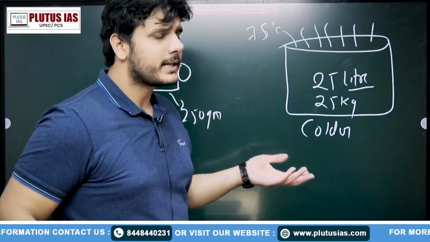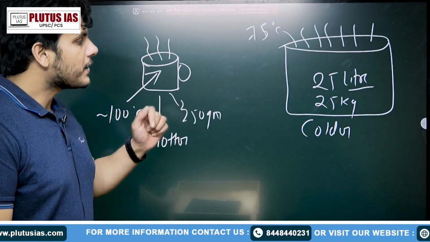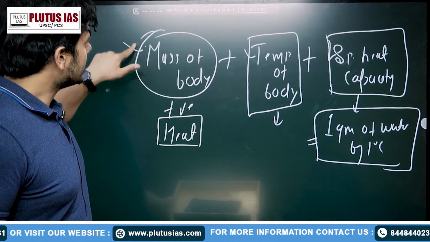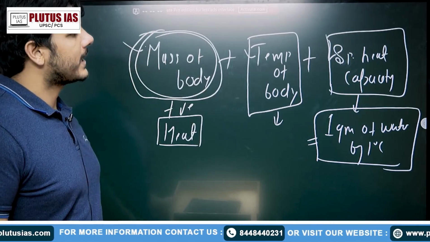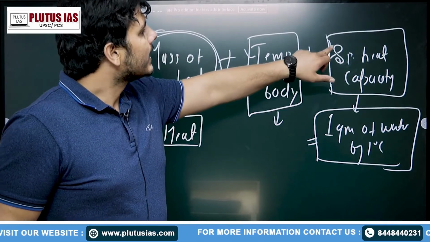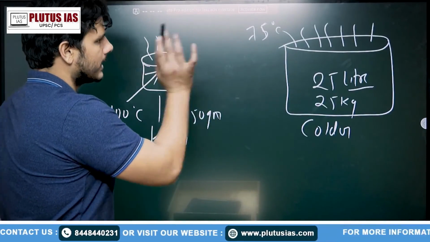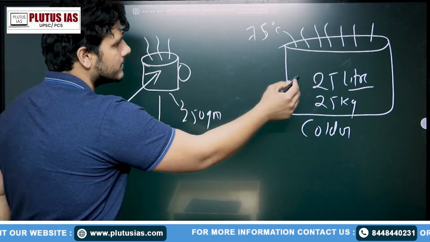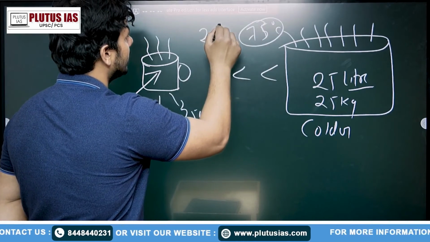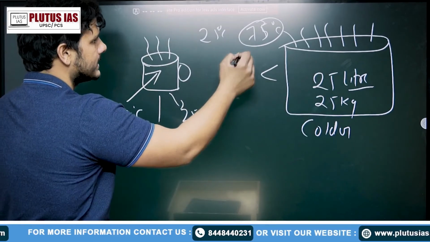But does it mean that this one has a higher heat energy? No, because I told you in the last slide, along with the temperature of body, it is also the mass of the body which determines the total heat of that substance. Okay. Meanwhile, the specific heat capacity is similar in both cases because both are water, so we remove the third factor. But it is much more massive in comparison to this one, and even though the temperature difference is 25 degrees C, its mass is so much more that it overcomes the difference of this temperature.